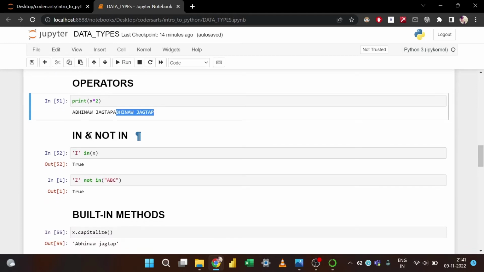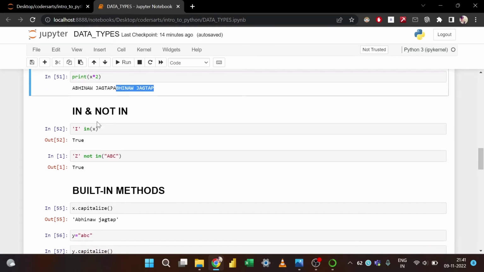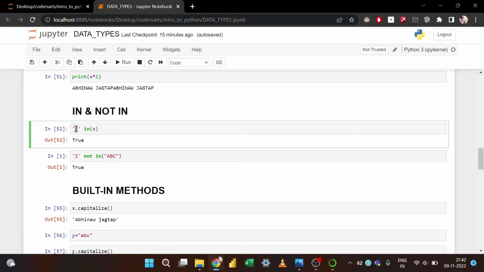After operators, we have the in and not in operators, and they're very useful. If I just want to check whether my particular string contains certain things or not, then we generally use in and not in operators. For example, I just want to check whether my name contains I or not.